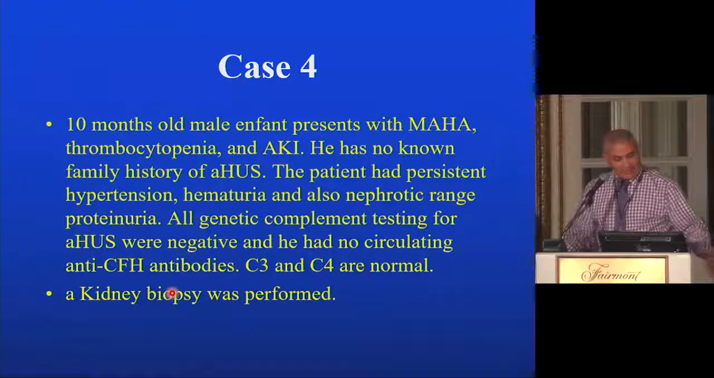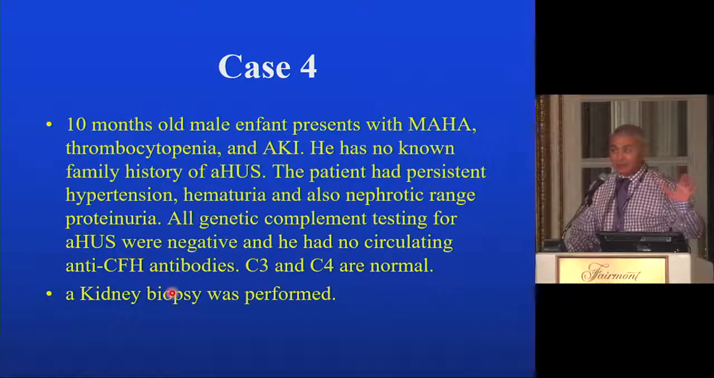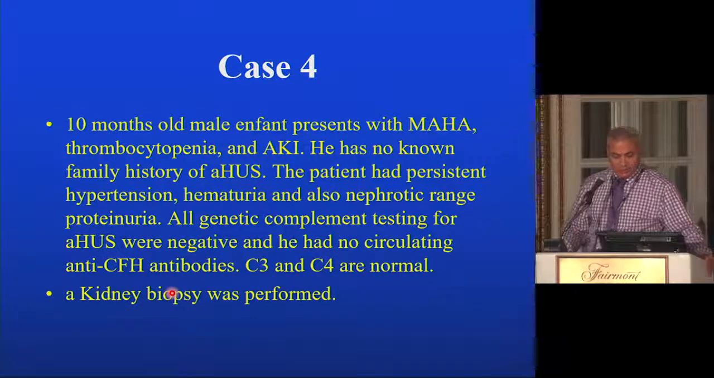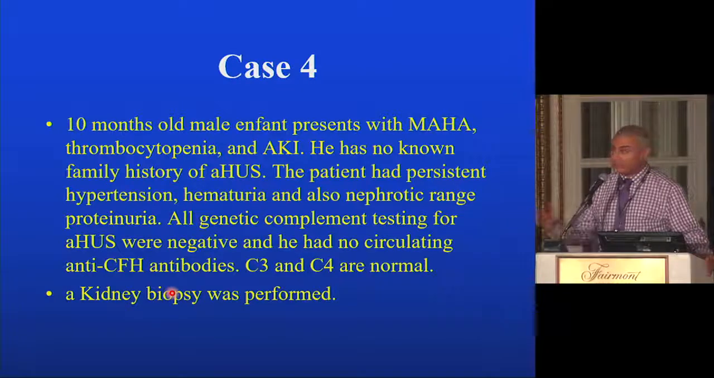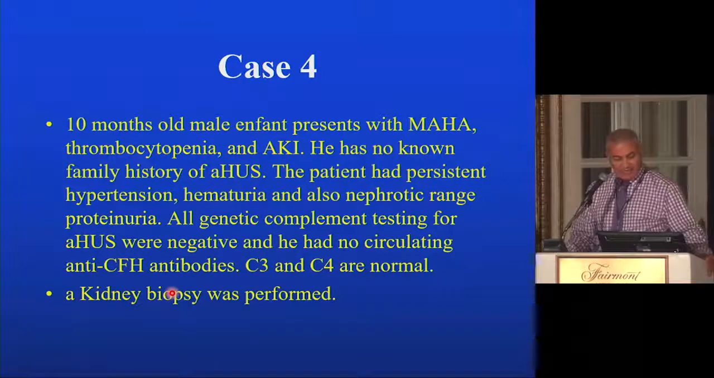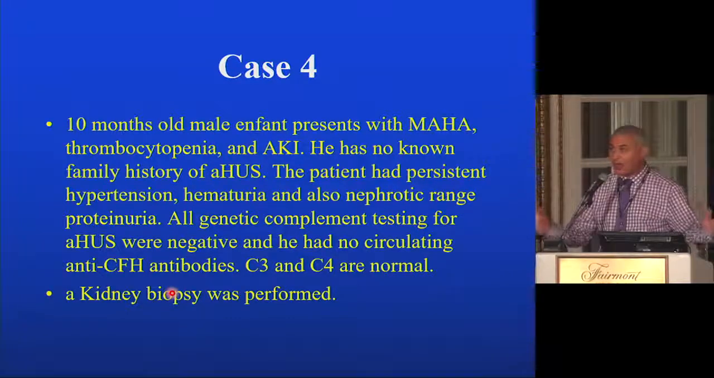So this is a 10-month-old male infant who presents with MAHA, thrombocytopenia, and AKI. He is 10 months old, so this is one of the highlights of the case. He has no known family history of atypical HUS. The patient had persistent hypertension, hematuria, and also nephrotic range proteinuria, which is unusual with atypical HUS. All genetic complement testing for atypical HUS was negative, and he had no circulating anti-complement factor H antibodies. C3 and C4 are also normal.